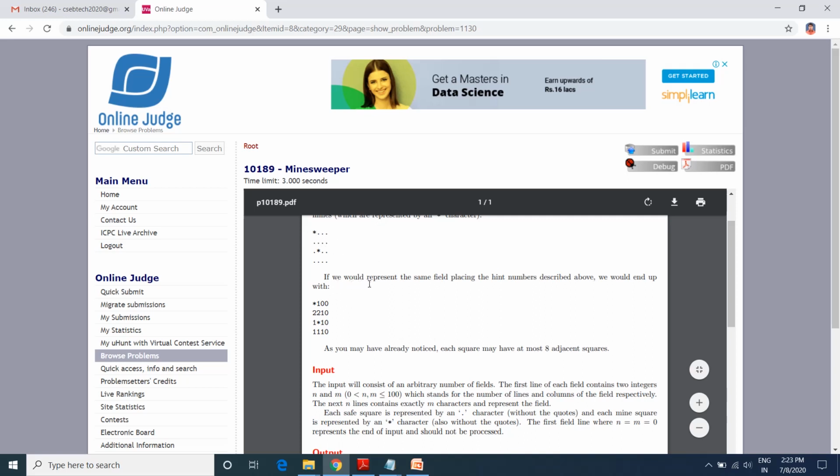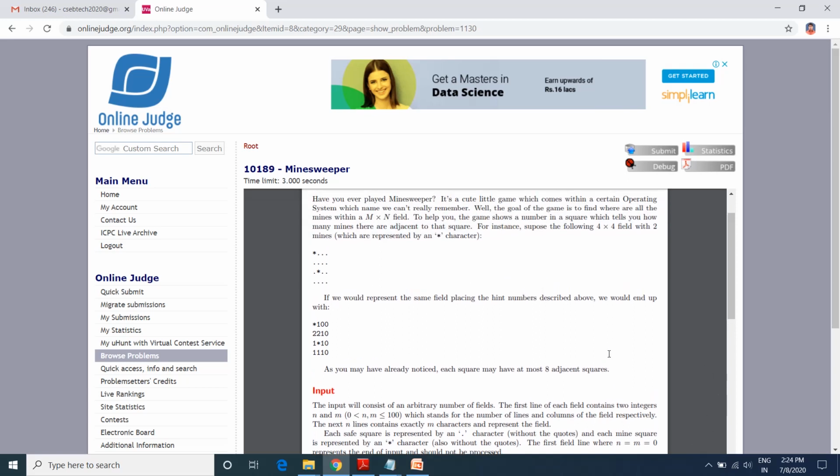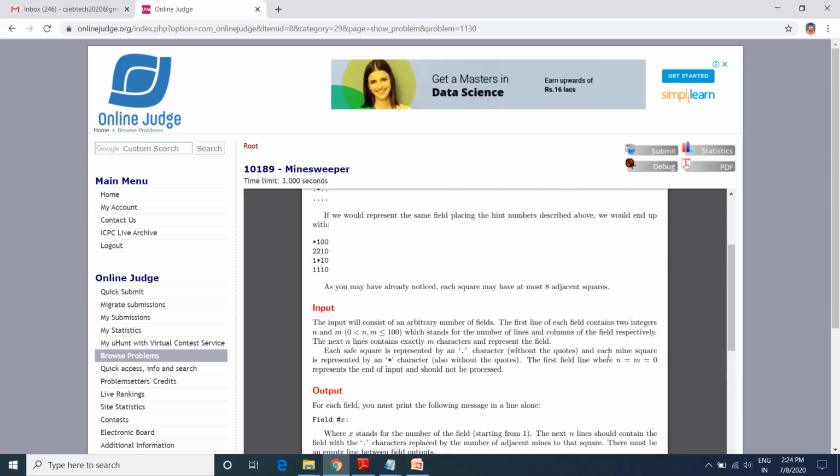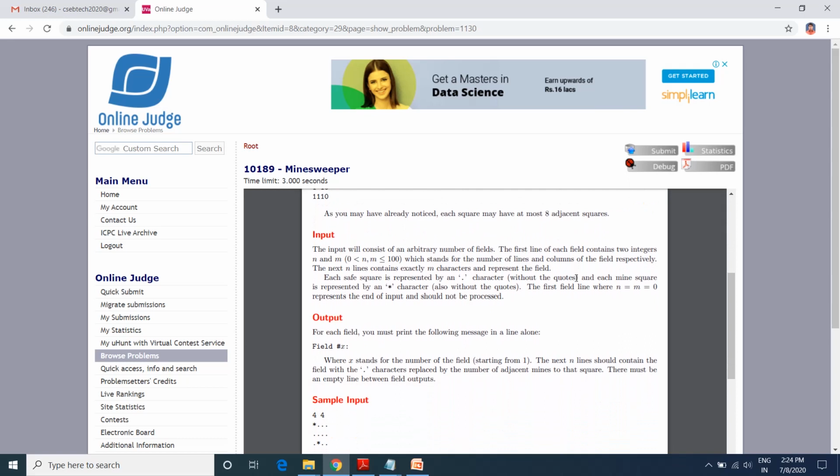If we would represent the same field replacing the dots with the hint numbers described above, we would end up with this, which is what the values they have provided. As you may have already noticed, each square may have at most 8 adjacent squares. Generally every square will have 8 adjacent squares. So what they expect is that you find the solution for that, and the input they have suggested here will consist of an arbitrary number of fields.